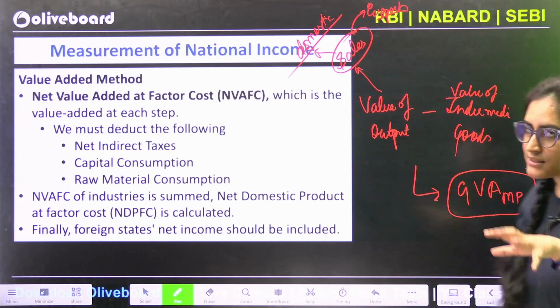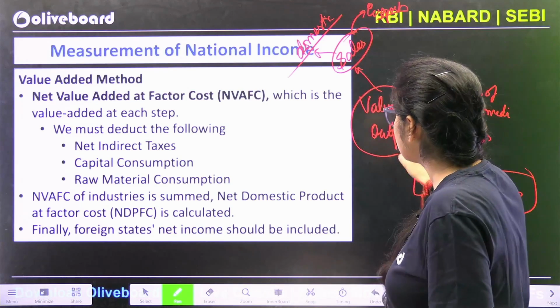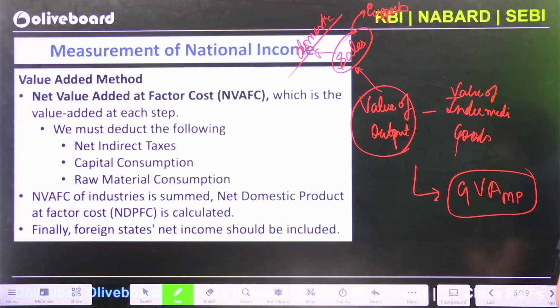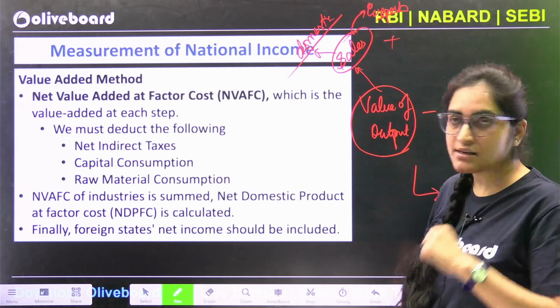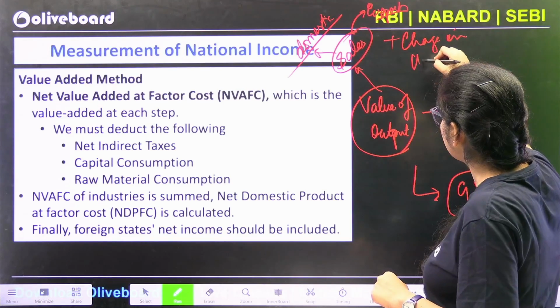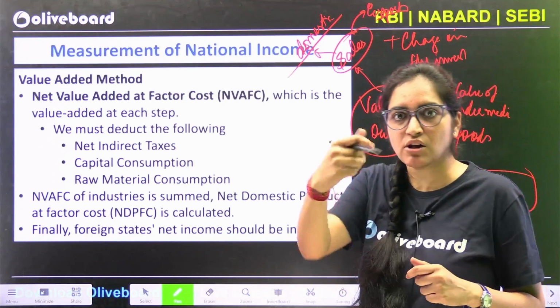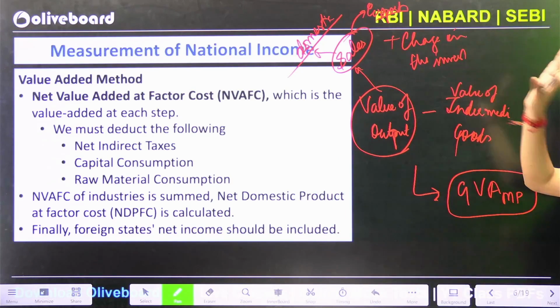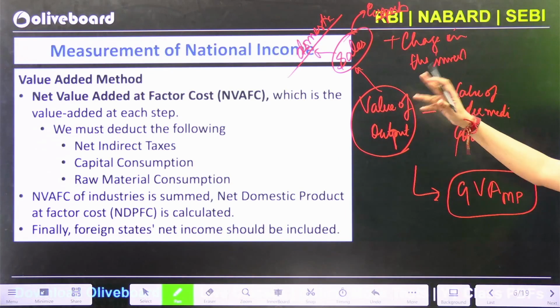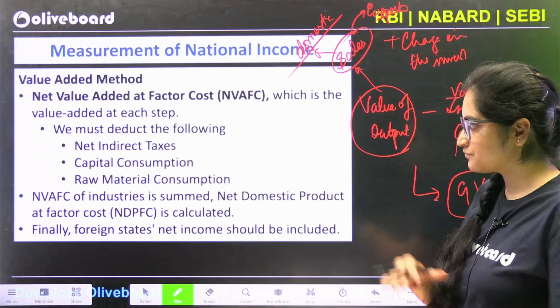So whether domestically or internationally, whatever the sales are, I'm saying it is the value of output. Now there can be one scenario when there is no sale, nothing is being sold. In that scenario, I'll see what is the change in inventory, the goods and services that were produced but I was not able to sell. So what is the change in the inventory? If I see that, that is where your GVA calculation comes into being.